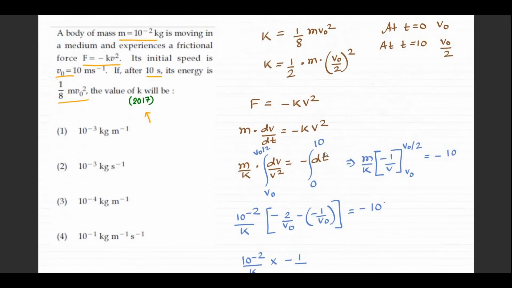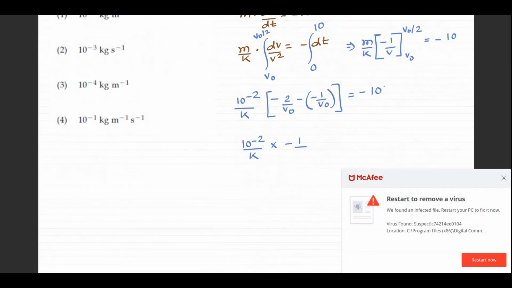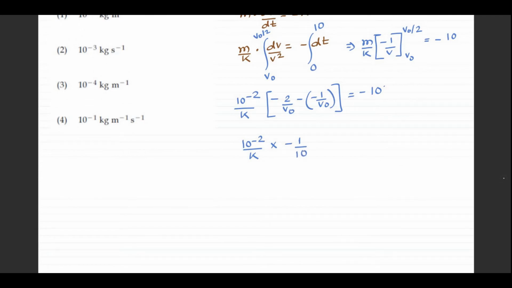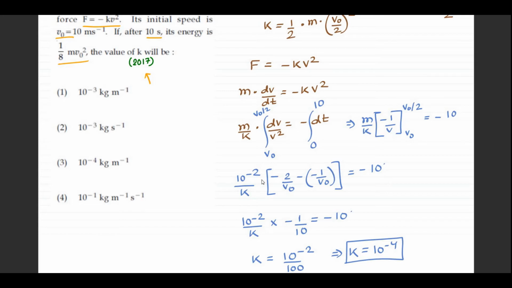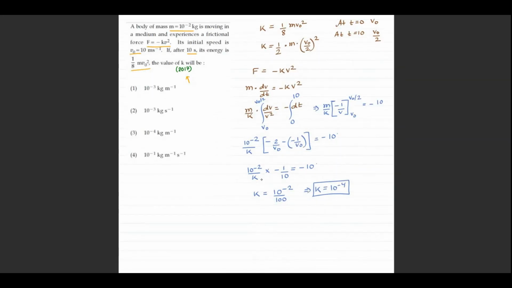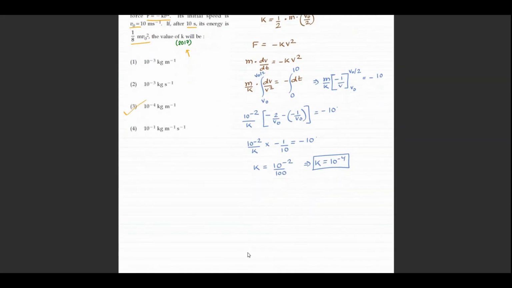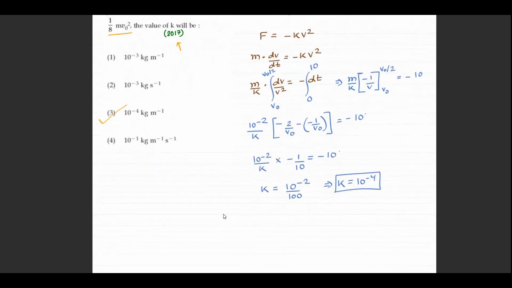Let me put the value of V0. It's 10. K then is equal to the required value, hence the required answer is option 3. This is the workaround, right?